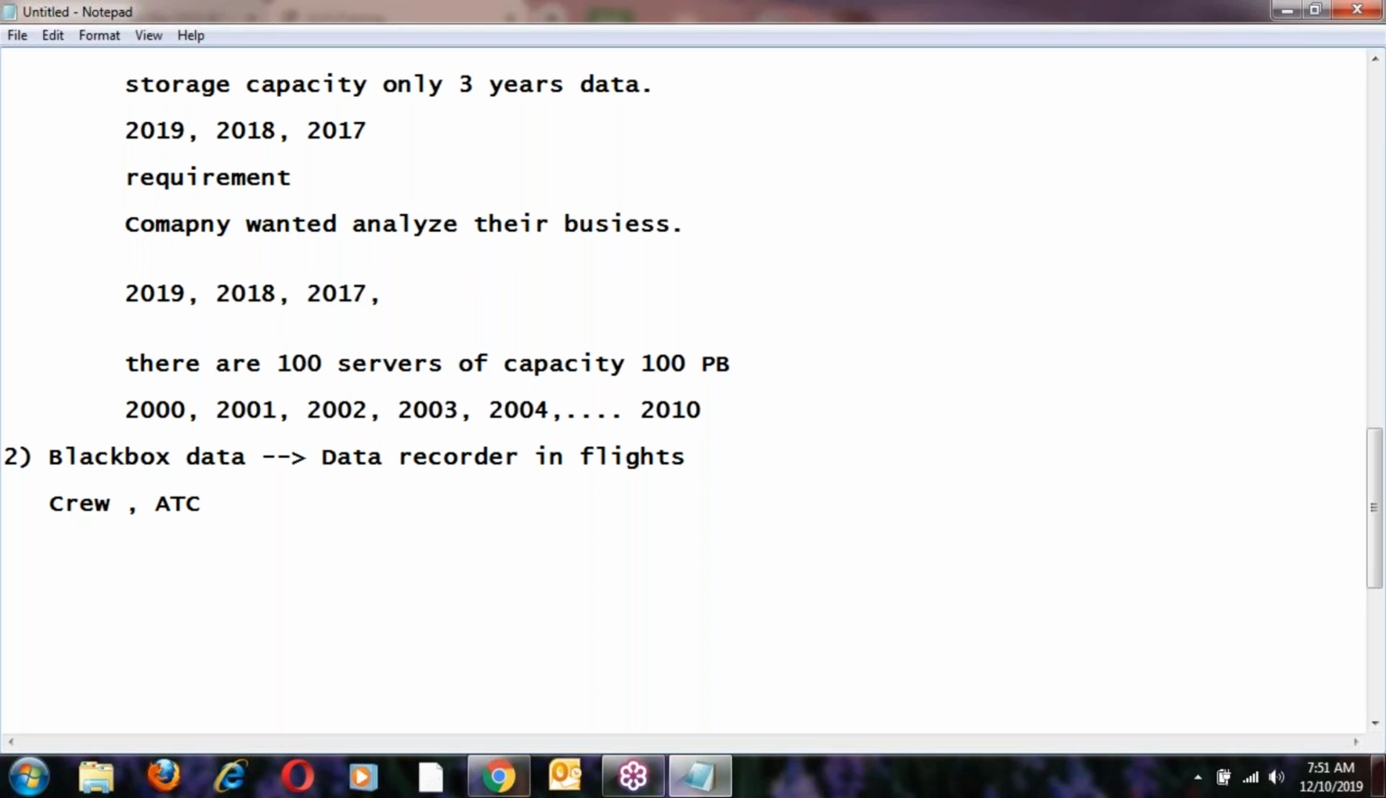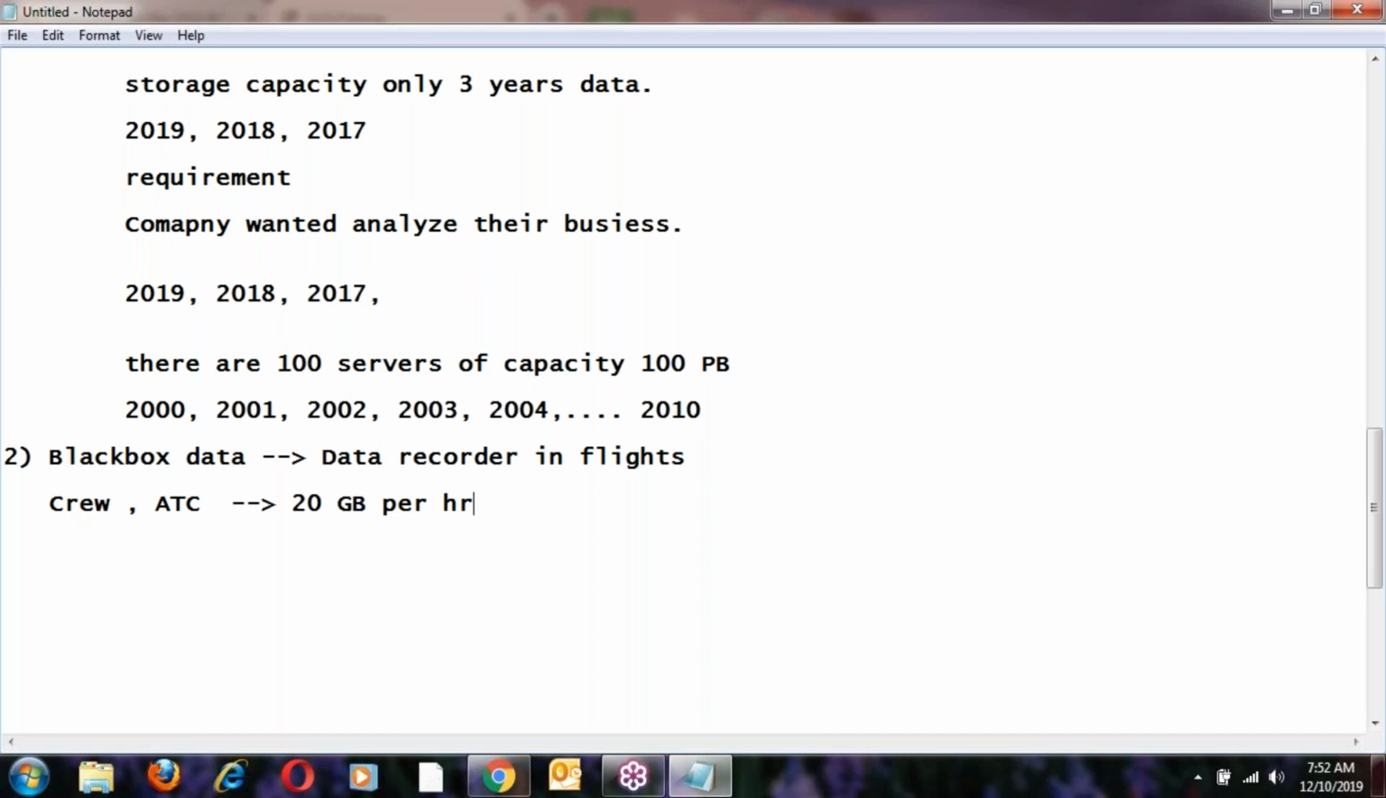Once the route is cleared, if the route is available, then ATC gives the clearance. Once clearance is given, they can land at the airport. Even that conversation will be recorded by the black box. So the black box will generate 20 GB of data per hour.